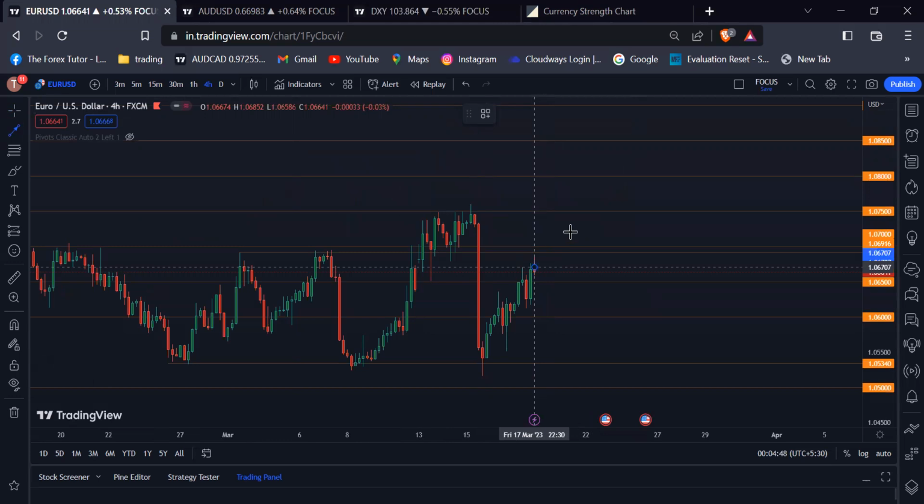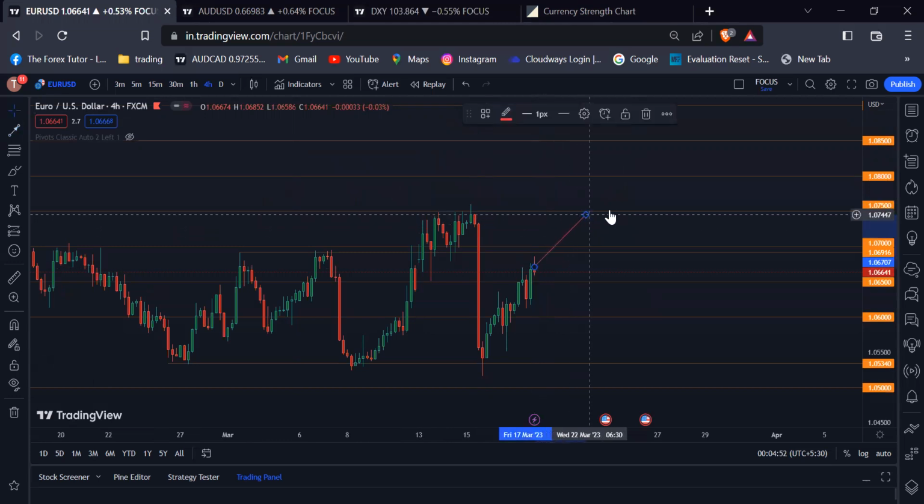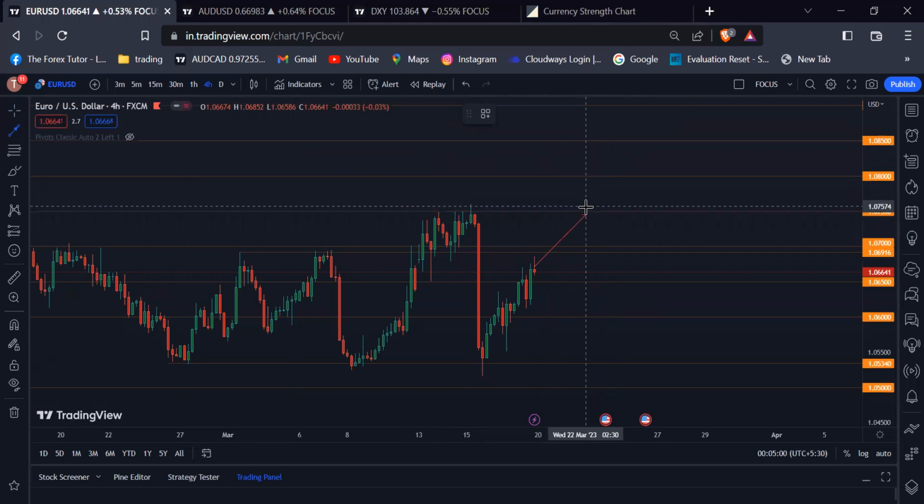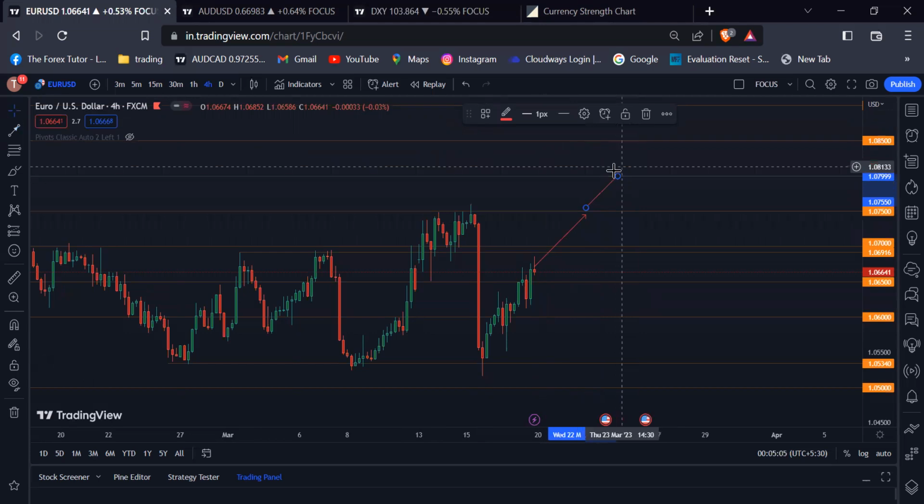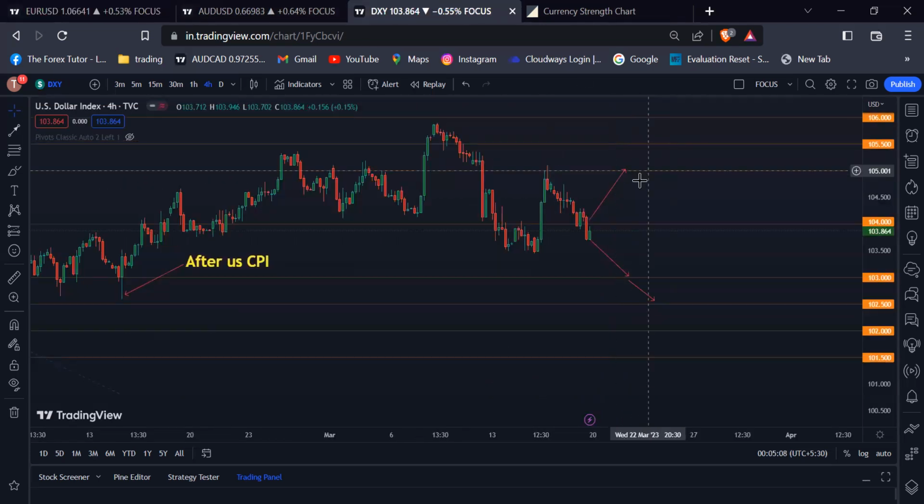Based on this, our first target should be the 1.07500 psychological level, and if the Euro USD breaks above this level, then our second target should be the 1.0800 psychological level.